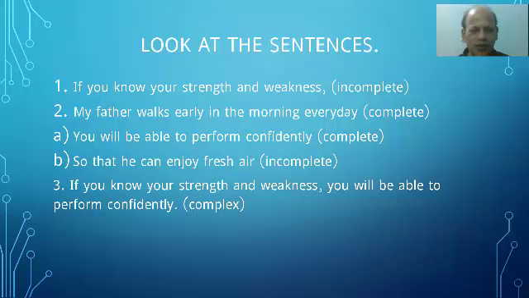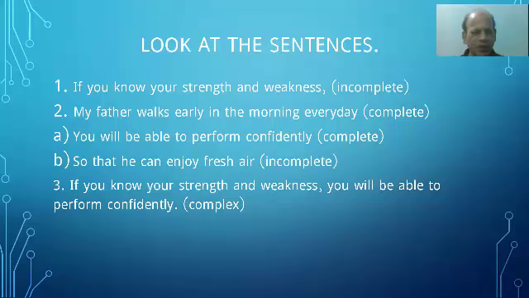We call it a complex sentence. In the long sentence, there are two parts. One part is incomplete, and the second part is complete. Incomplete and complete, two parts together make a long sentence. We call it complex.